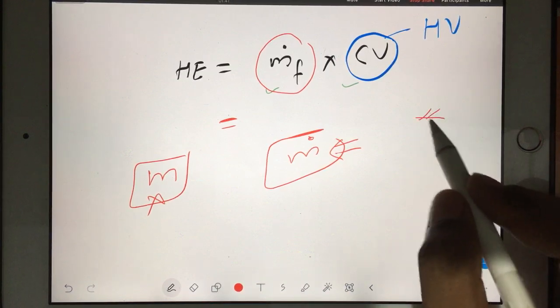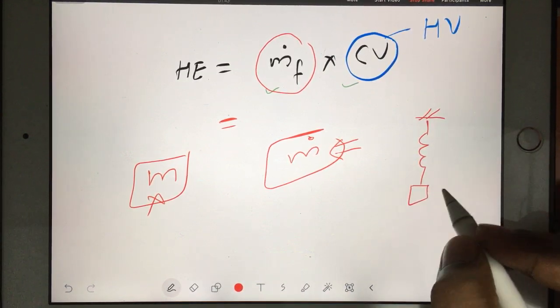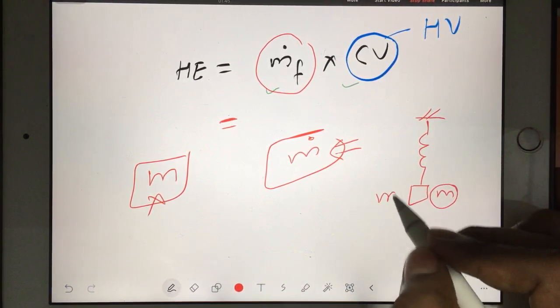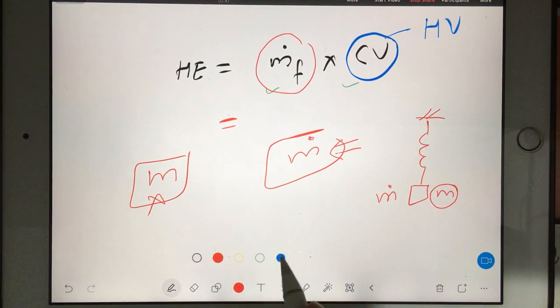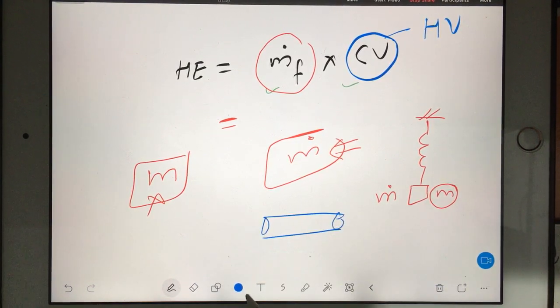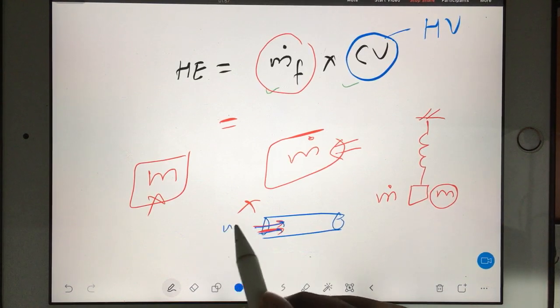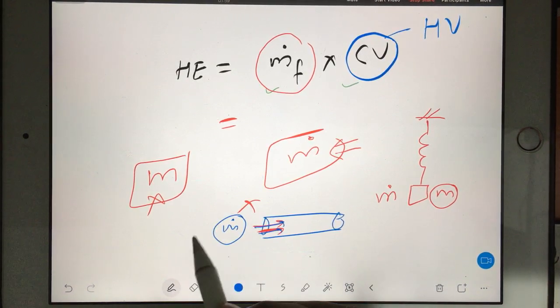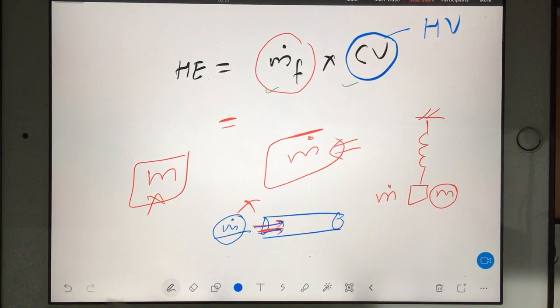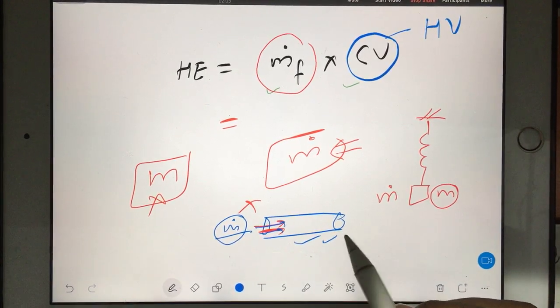For example, with a spring, when mass is attached, it is a simple mass m. Here you cannot write m dot. But if there is any pipe, any engine, anything in which fuel is flowing, then you cannot discuss mass, because it will not make any sense, because your mass is not stationary. So you will use m dot. M dot means every second how many kg are flowing.